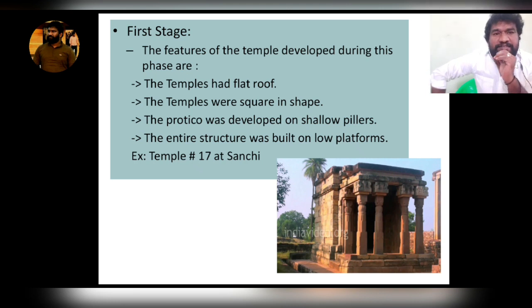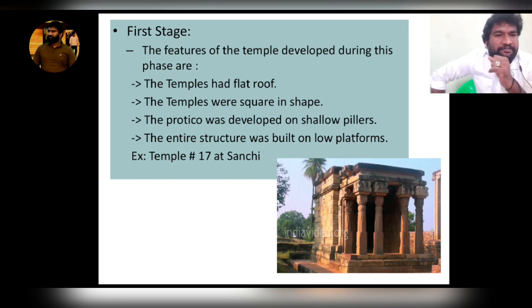In the first stage, the features of the temple developed during this phase are these. If you look at that picture, that is actually Temple number 17 at Sanchi. It has a flat roof, shallow pillared approach and low platform.